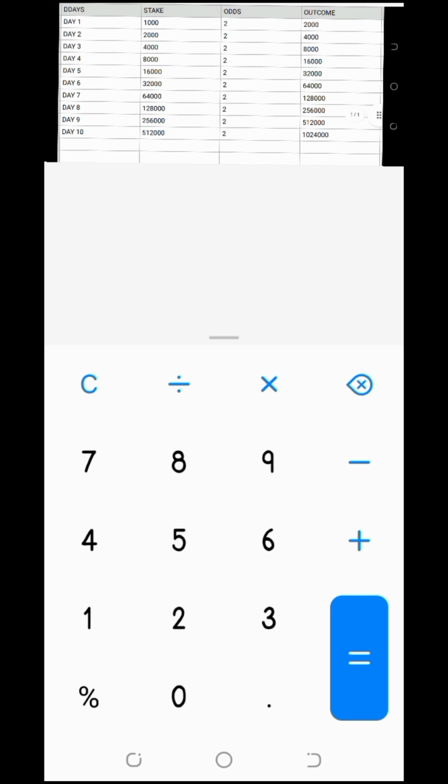In today's video, I'm going to be sharing with you how I was able to raise up to 1 million Ugandan shillings from as low as just 1k by placing matches of two odds each and every day for 10 days. So, members, without wasting time, as you can see right now, I'm on my calculator screen. So, I'm going to be walking you through the simple calculations that you can do and see how the result is going to come out for you.